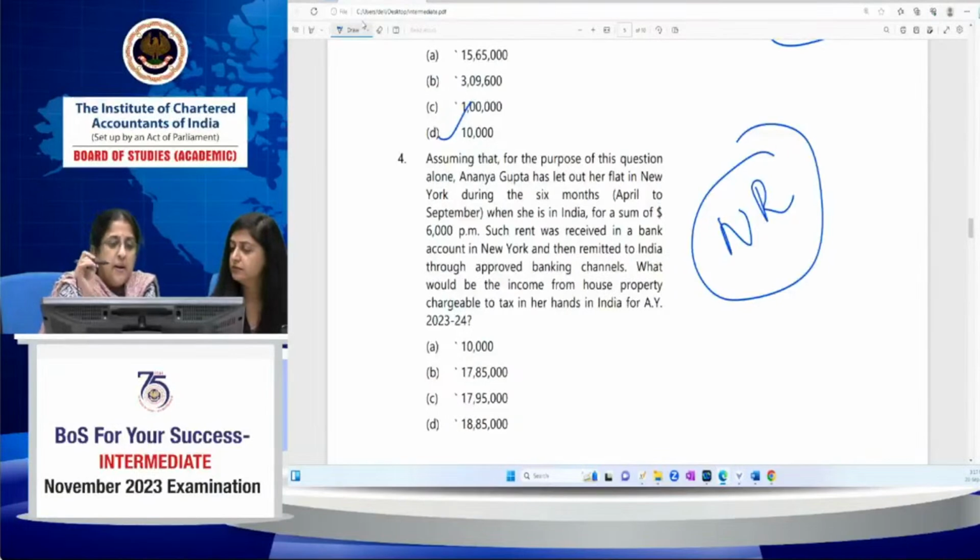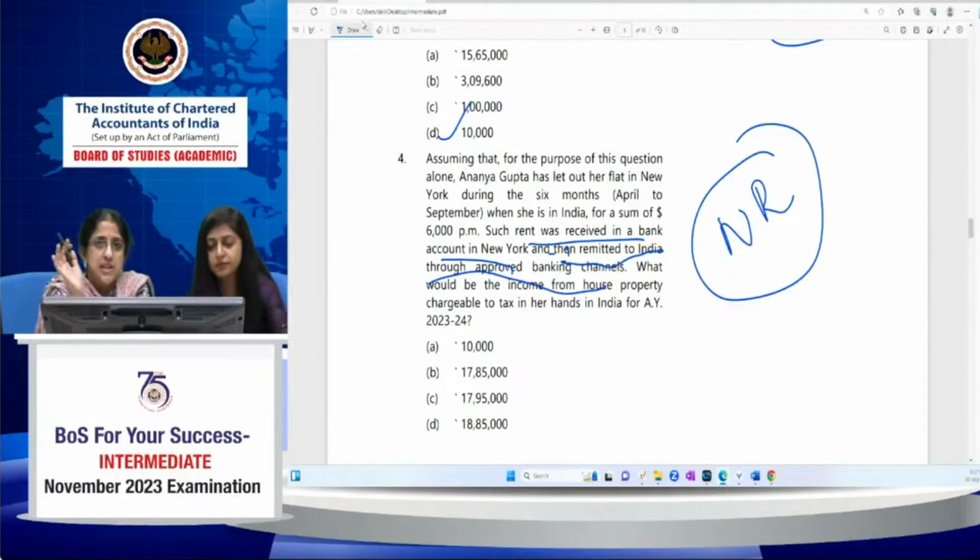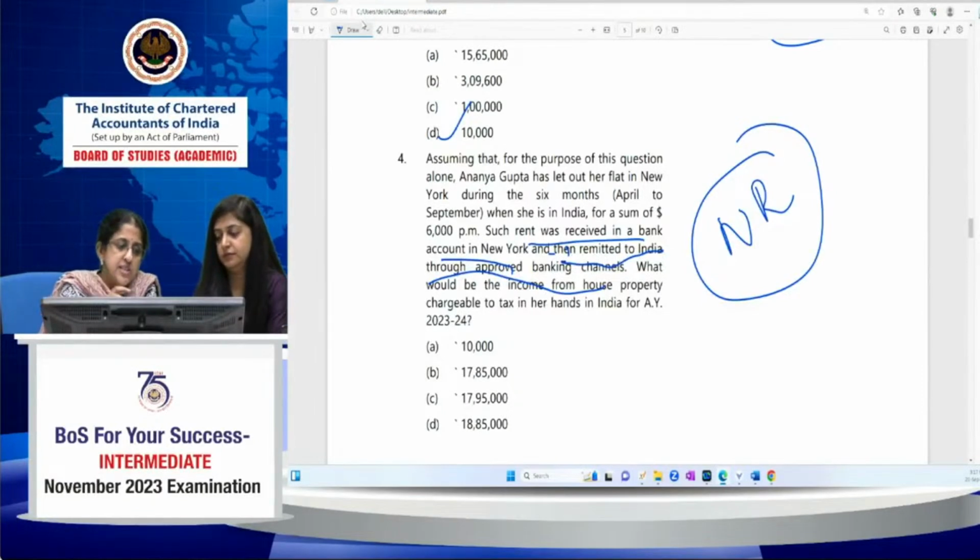She's a non-resident. In case of a non-resident, the income which is received in India, income which accrues or arises in India, or deemed to accrue or arise, is only taxable. In this case, the rental income is accruing or arising outside India. It was also received in a bank account in New York. Receipt was also outside India. Subsequent remittance to India is not considered as receipt. Remember that. The first point of receipt was a bank account in New York. So it is an income earned outside India, and it's excluded from the scope of total income. So your answer is not going to change in this case. The answer will continue to be 10,000.